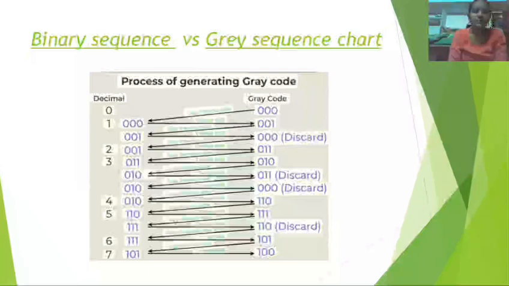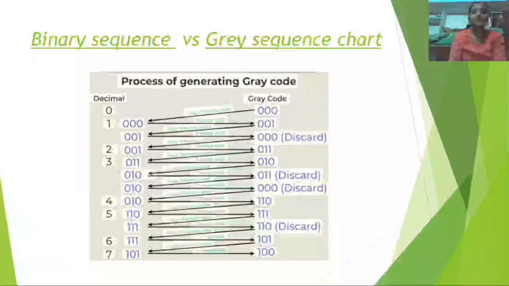Here the MSB 1 stays the same in the MSB position. Each next Gray bit is obtained by the binary bit XOR the previous binary bit. The Gray code of binary 1011 is 1110.